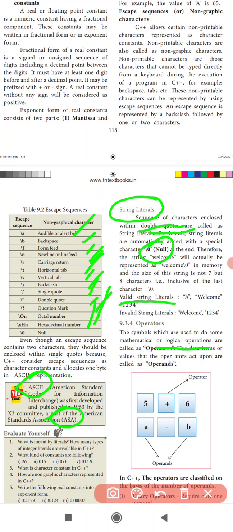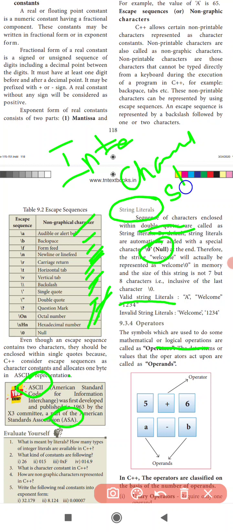So today I will teach you the integer constant, then the character constant, then the string constant. Next I will teach you floating point constants.